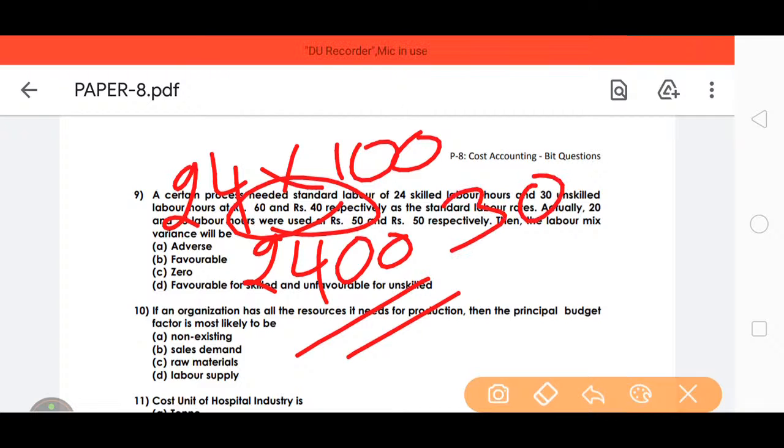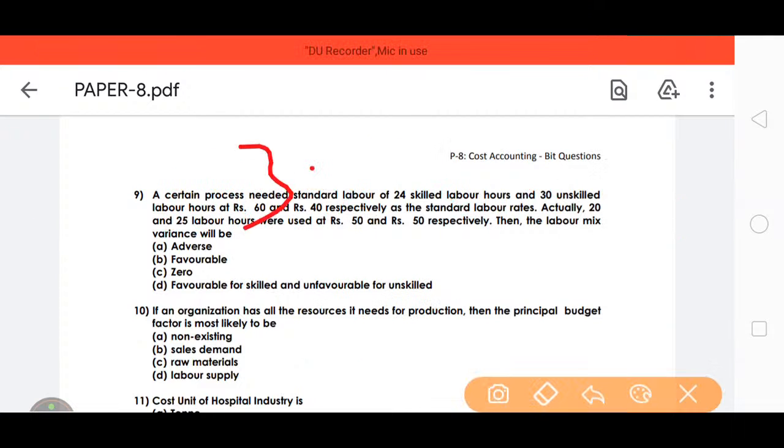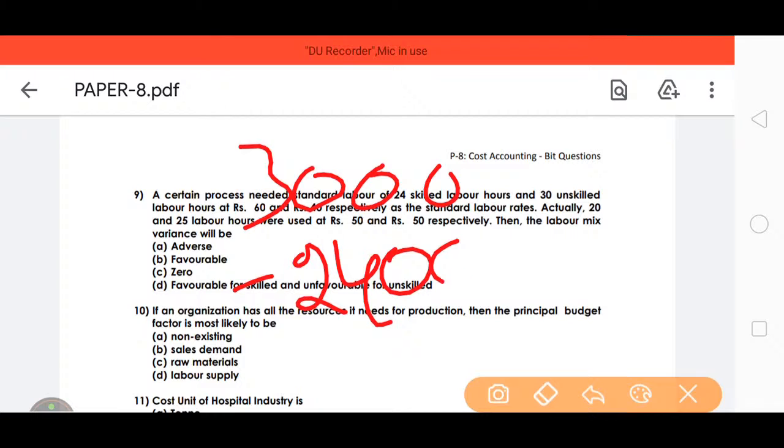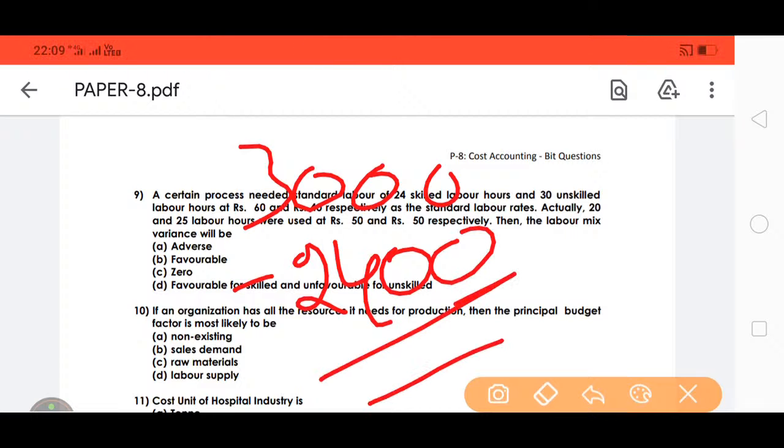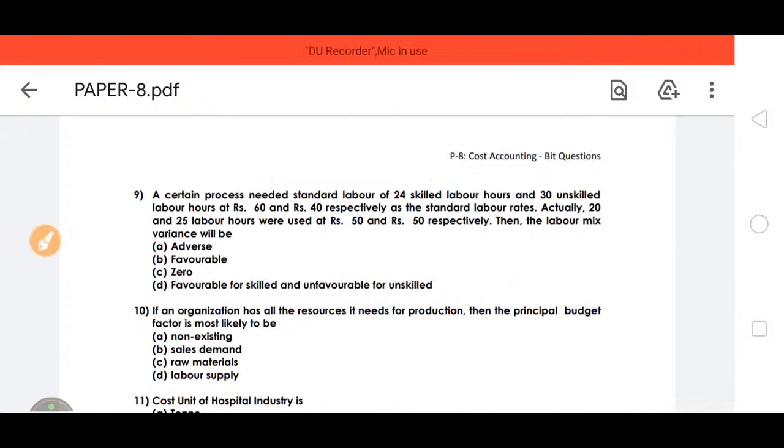Same like 30 into 100, we got 3000. 3000 minus 2400 is 600. This is the standard labor hours, so we got the standard labor hours rate as 600.